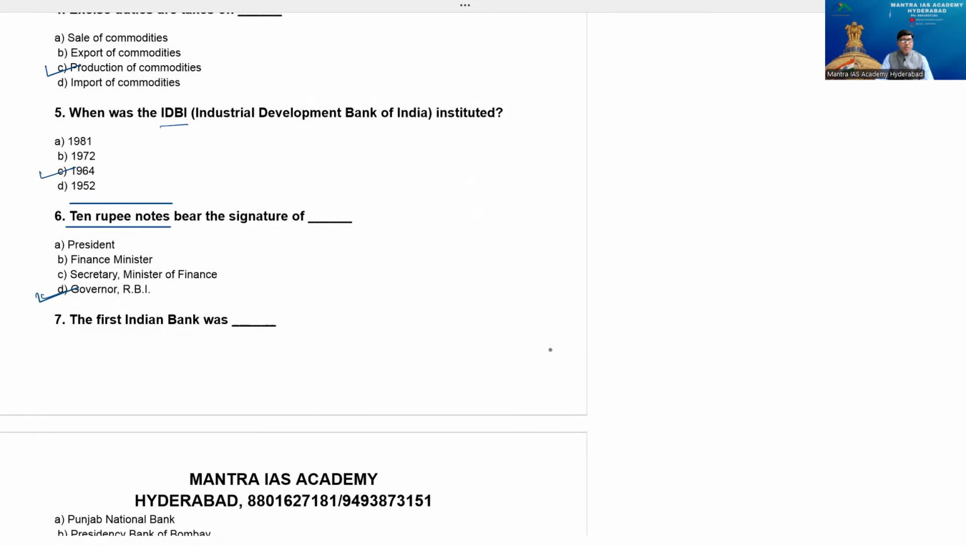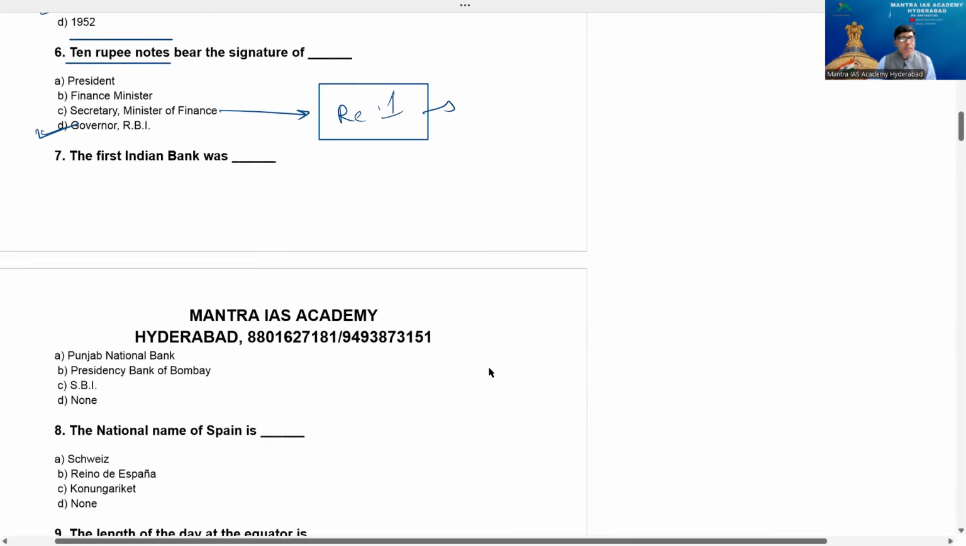Other than 1 rupee notes, every note bears the signature of the RBI Governor. The 1 rupee note has the signature of the Secretary, Ministry of Finance. So take the 10 rupee note, 20, 50, 100, 200 or 500, anything: the RBI Governor's signature is there. That's mandatory.